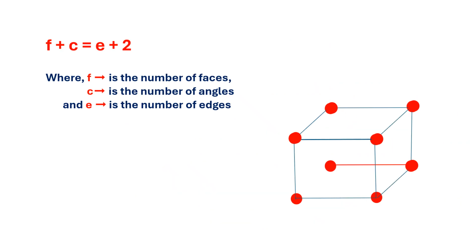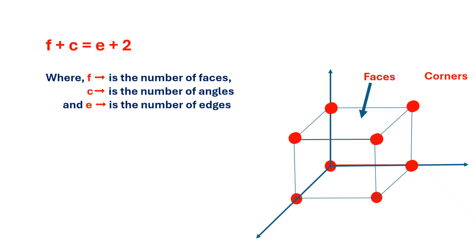We know that there are different properties of crystals. One of its properties is shape and structure. If you look at a cube, you will find that there are 6 faces, 8 corners, as well as 12 edges.